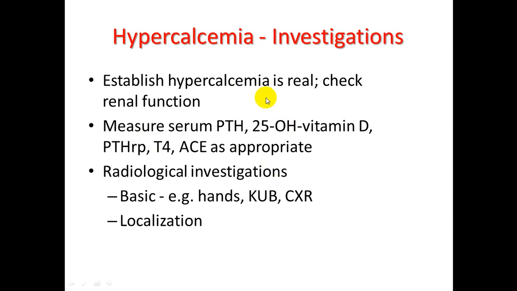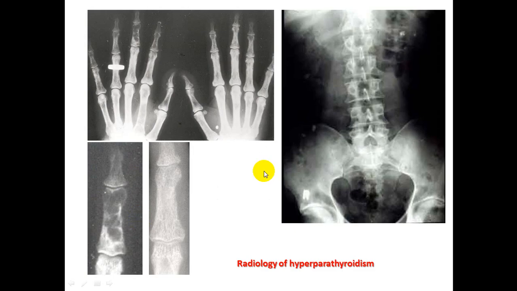Investigation: once established that calcium is elevated, we check ionized calcium, measure parathyroid hormone, 25-hydroxycalciferol (vitamin D), parathyroid hormone related peptide, which is secreted from a malignant cell as part of paraneoplastic manifestation, T4, and ACE as appropriate. ACE, angiotensin converting enzyme, is increased in patients with sarcoidosis. Radiological investigation, basic: we look at hands, kidney, ureter, bladder, and chest X-ray, and localization.